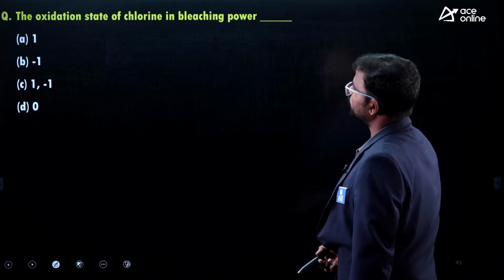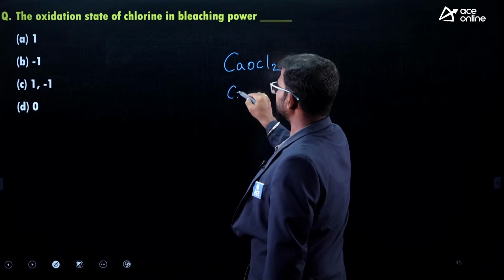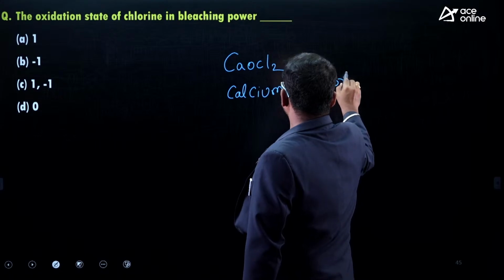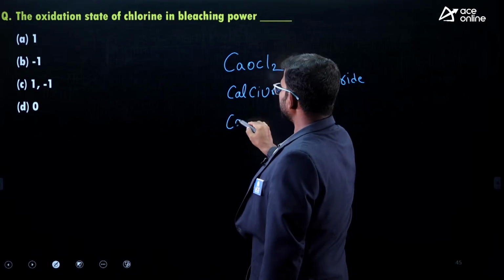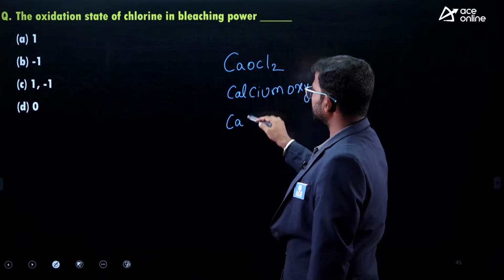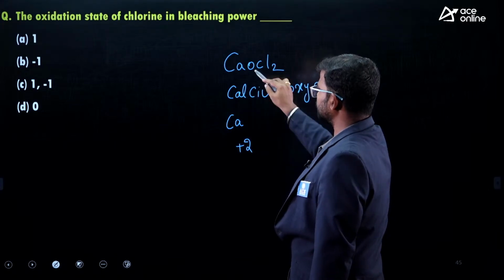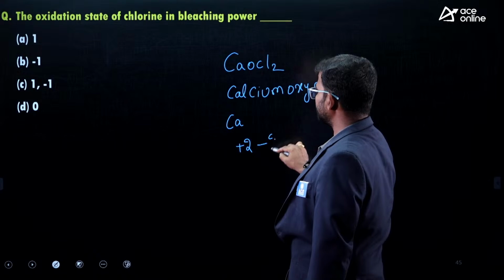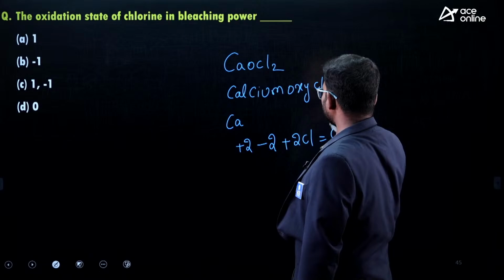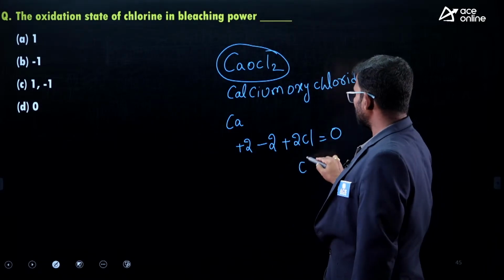Next, the oxidation state of chlorine in bleaching powder. Actually guys, the bleaching powder formula is CaOCl2, this is called calcium oxychloride. If you directly solve the oxidation state of chlorine, mostly you can get it just like this, okay. Calcium concerns the second group, that's why you have to choose +2. Oxygen state would be -2. Next, 2 chlorine atoms we have, right? So the total value is equal to 0. Why? Because it does not have any charge on this molecule, okay. So totally, chlorine is equal to 0.